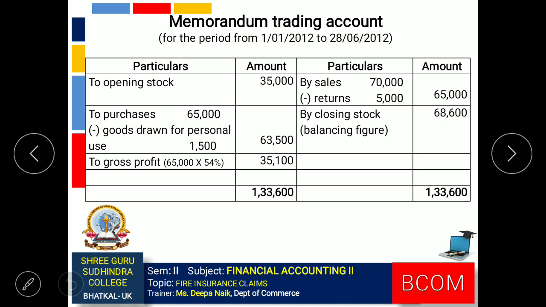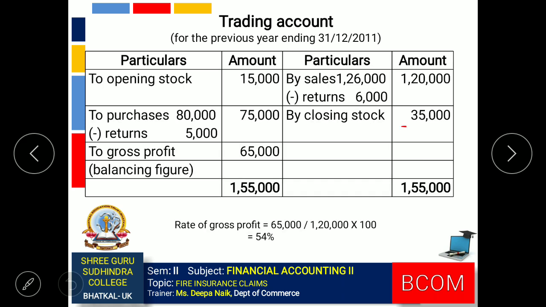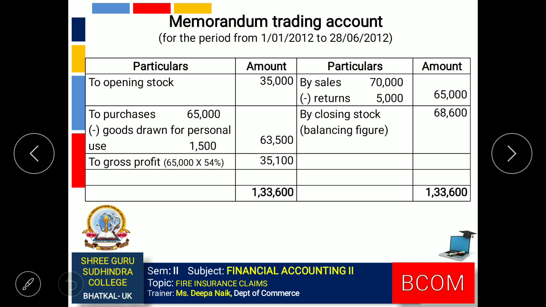Opening stock given is 35,000. That is, the closing stock of the previous year becomes the opening stock of the current year. To purchases 65,000 minus goods drawn for personal use 1,500, we get 63,500. By sales 70,000 minus returns 5,000, so the net sales amount is 65,000.